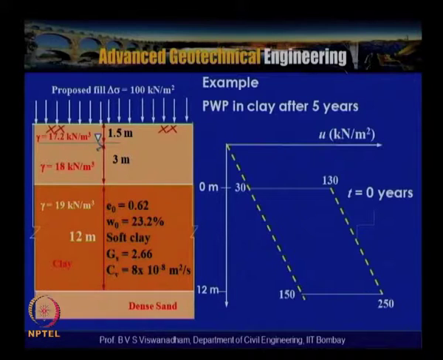So in this example what we have done is that we have tried to calculate the excess pore water pressure after, let us say, 5 years of time period. So what we have done is that we have used the solution of the differential equation of the one dimensional consolidation theory, and then tried to find the excess pore water pressure to be dissipated after a certain period of time.